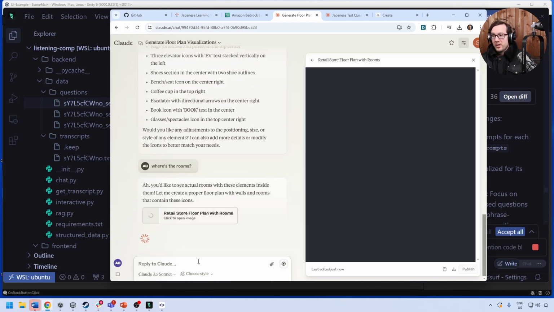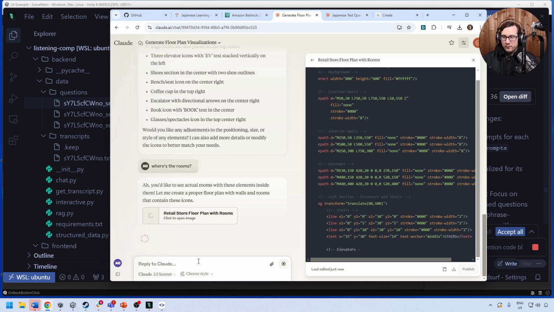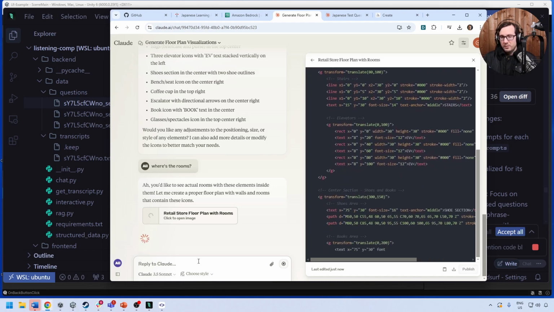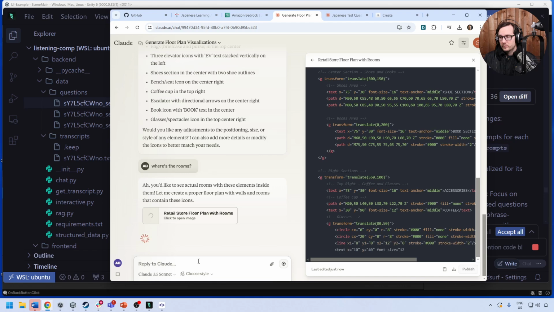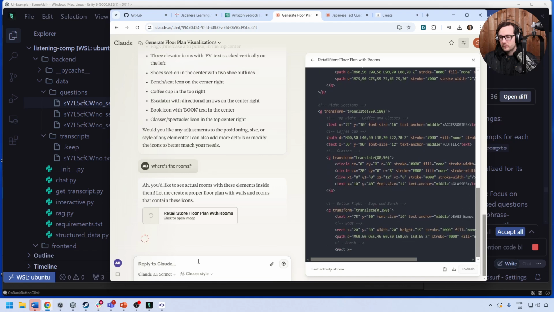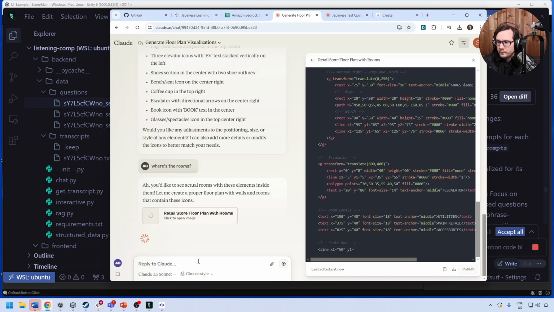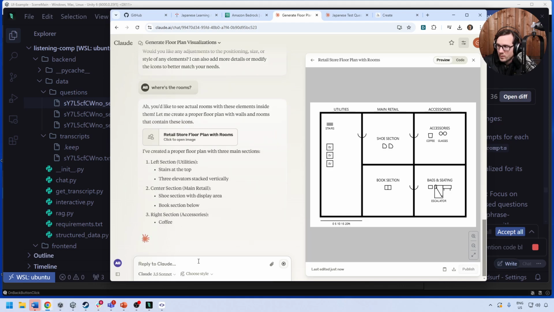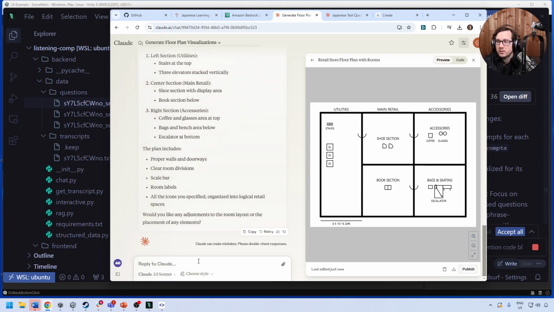Yeah. But notice this isn't going to work if it has to do it multiple times, unless there's a way to self-reflect and look at the images. So, I don't know. I think we might have something that's impossible to do. It looks a little bit better, but that's still not going to help us.